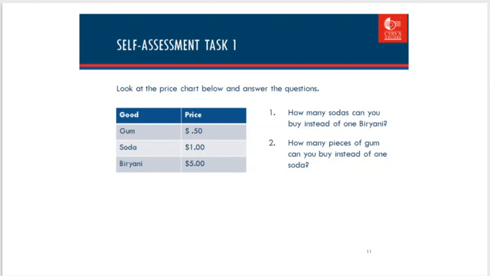So how much is the price of soda? $1, and biryani $5. So how many sodas will you get if you buy soda instead of one biryani? It means you have $5. If you use your money to buy soda, you will get 5 sodas.